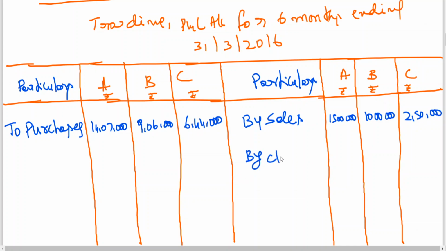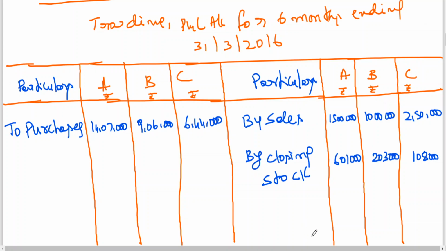Then by closing stock, also given: 6,01,000, 2,03,000, 1,08,000.